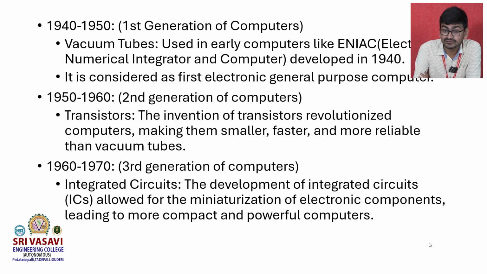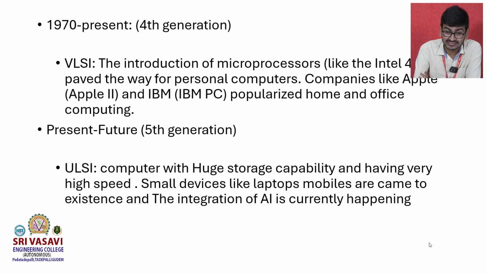After that, the third generation of computers came into existence in the period 1960 to 1970, in which integrated circuits were used. Integrated circuits allowed for the miniaturization of electronic components. In this era, the computers are very small when compared to transistors and vacuum tubes. So computers are compact in size in this period, 1960 to 1970. That is called the third generation of computers.